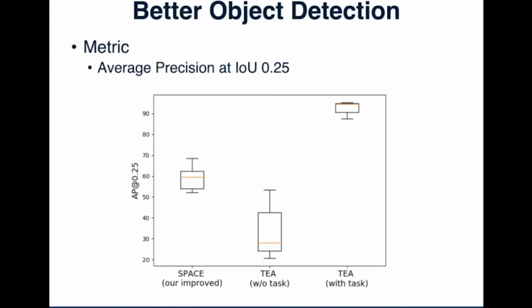And this box plot compares the object detection result quantitatively. Our metric is the average precision at IOU 0.25. The rightmost column is our method. It provides much better object detection results than the leftmost baseline. And the middle one is our method without task supervision. It doesn't perform that well. This also proves that introducing tasks is beneficial to object discovery.